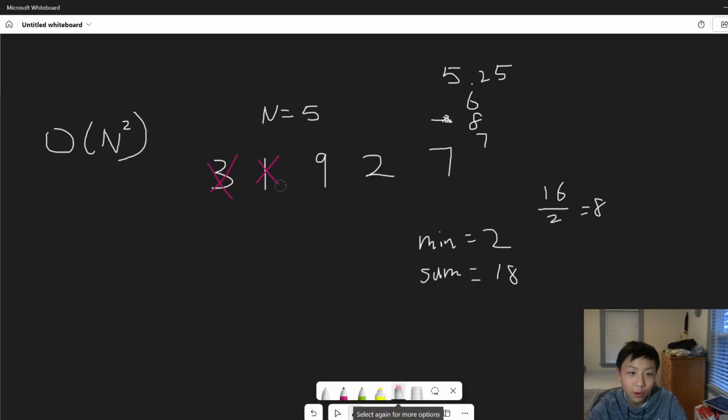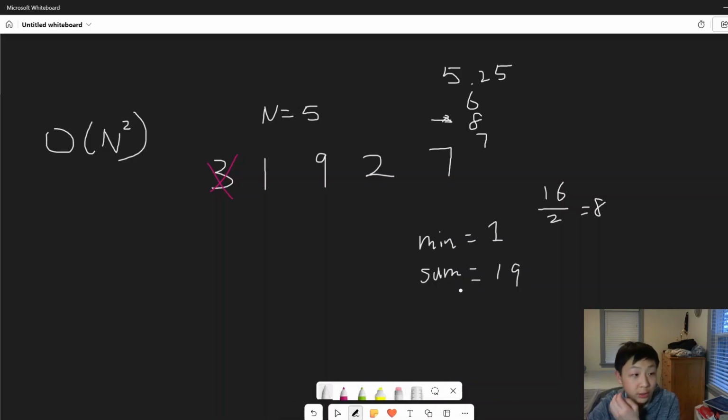Okay, let's do one more. We're gonna say Bessie didn't eat this. And if Bessie didn't eat this, we're kind of like adding this element to the current array we have. Okay, is it smaller than the minimum? Yes, it actually is smaller than the minimum. So this time we can replace the minimum with the current element here, which is 1. And so the minimum of the whole array over here is 1. And now what is the sum? Well, the sum is just going to increment by this element over here. So instead of 18, it's going to be 19.